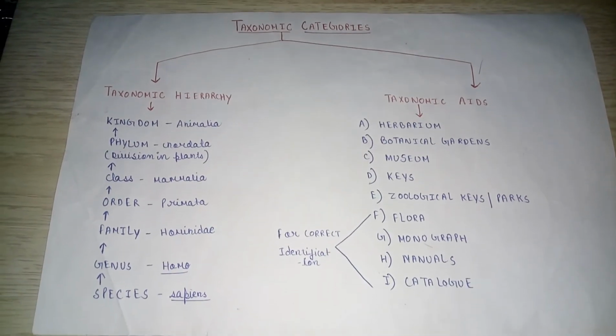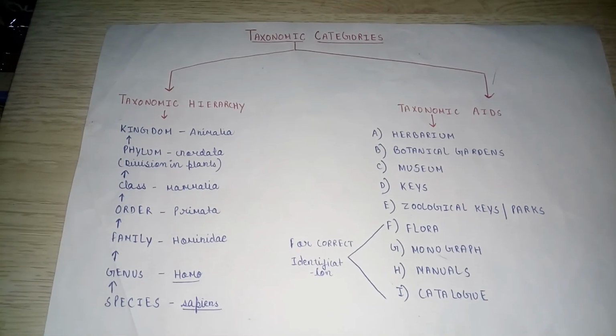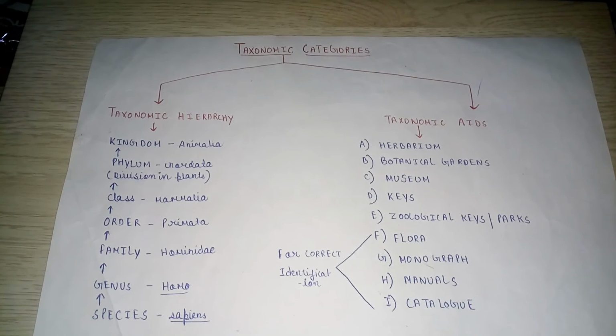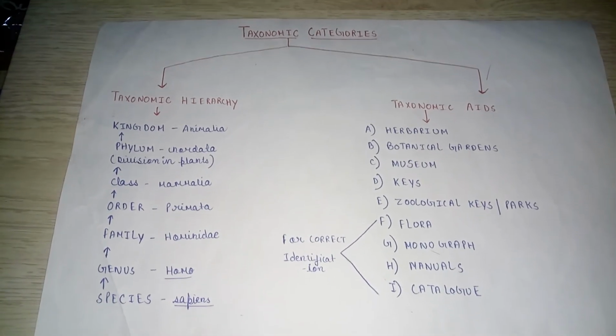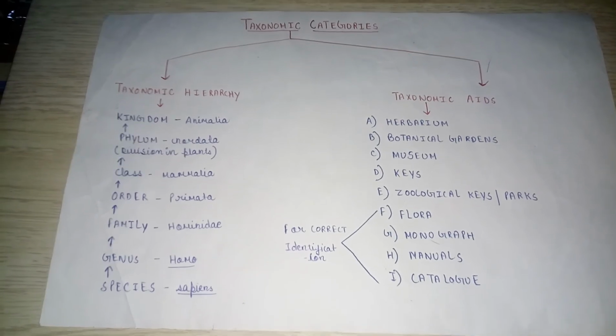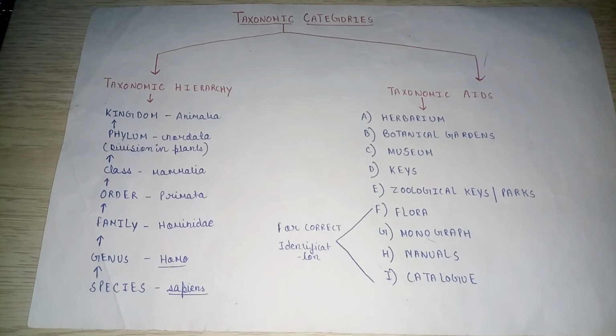If a key provides a sequence of choices between two or more statements of characters of species, then it is called an indented key. Each statement in a key is called a lead. If the pairs of contrasting characters are not repeated by subdividing characters and each character is given a number in brackets, it is called a bracketed key.